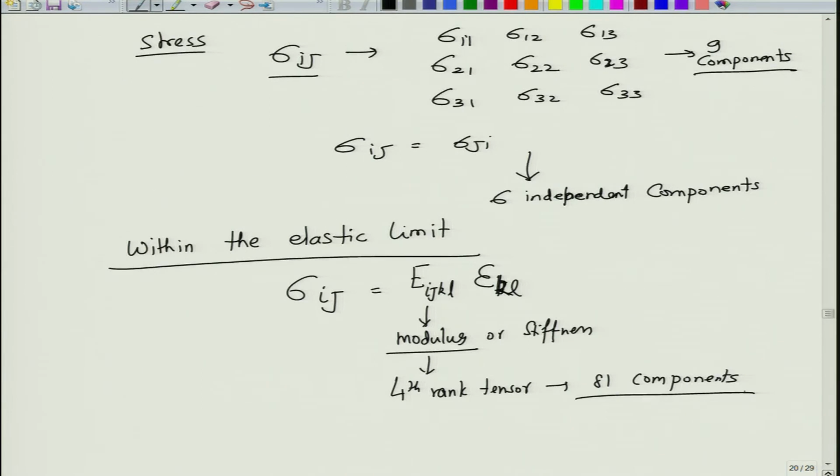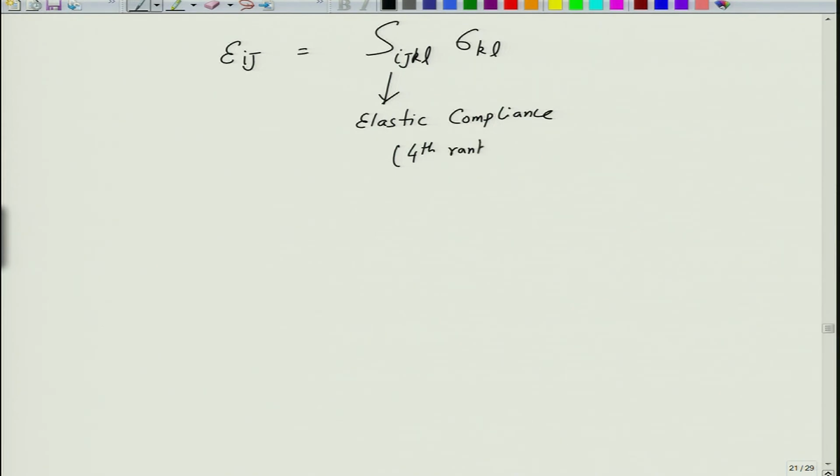So, we are not that unfortunate, and you can also relate strain with the stress accordingly. So, you can write this S ijkl, this is called the elastic compliance, and this is again a 4th rank tensor.